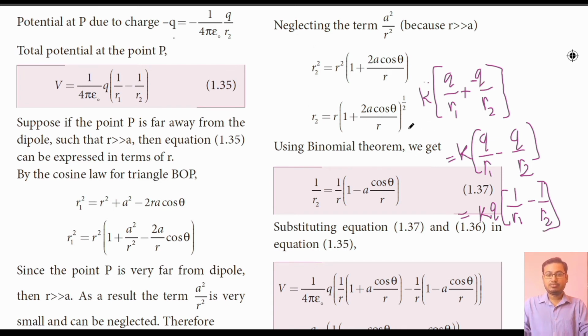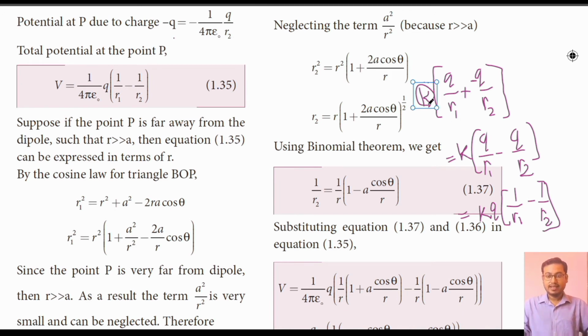Okay, so that will be equal to K. This K value is 1 by 4 pi epsilon naught. Whenever I write K, just imagine 1 by 4 pi epsilon naught. So K into Q by R1 plus K into minus Q by R2, because the charge at B is negative.